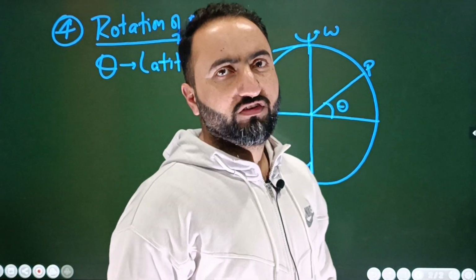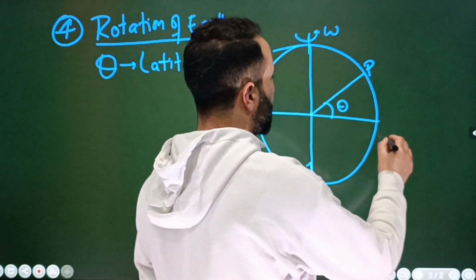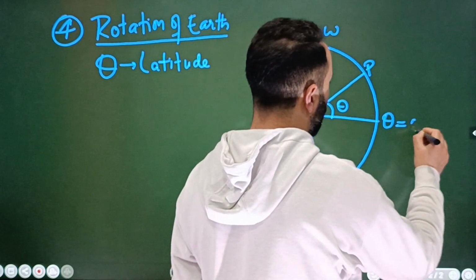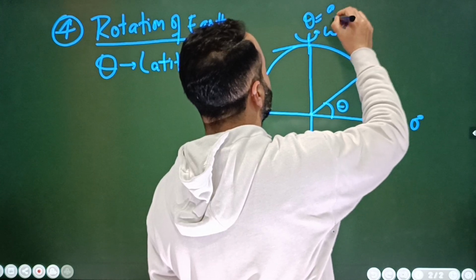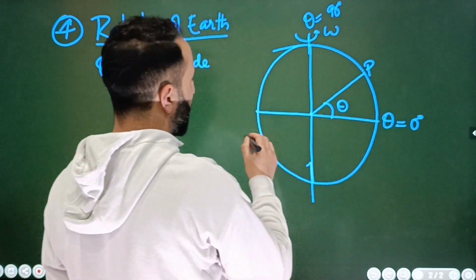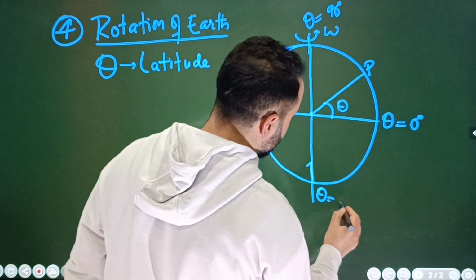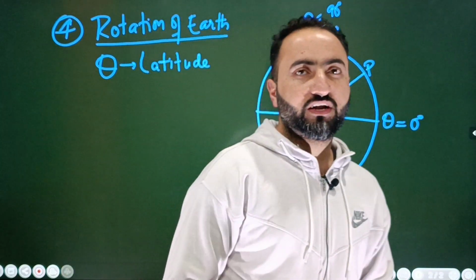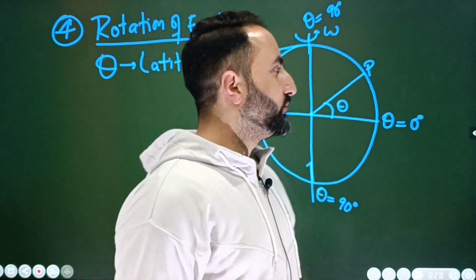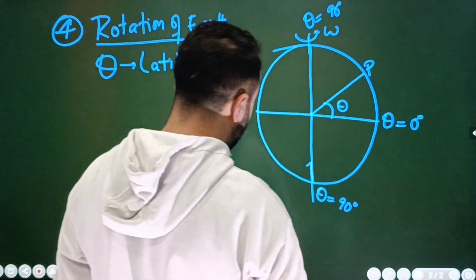Okay? Now obviously you see that the value of theta will be equal to 0 degree on the equator, isn't it? And the value of theta at the poles will be equal to 90 degree. Here the value of theta will be again 90 degree. So that means at the poles theta is equal to 90 degree, at the equator theta is equal to 0 degree. All right. Okay.